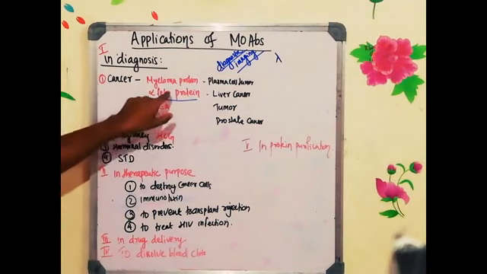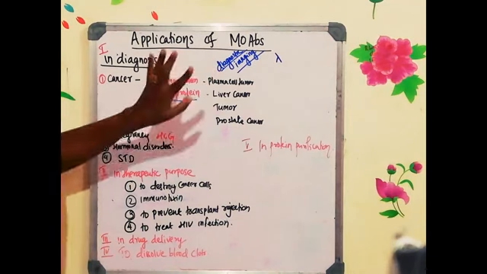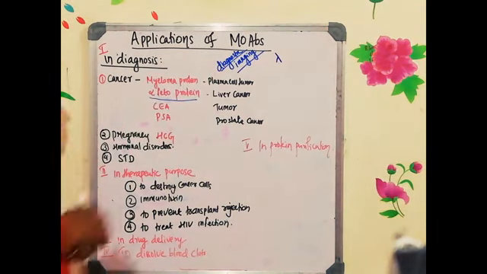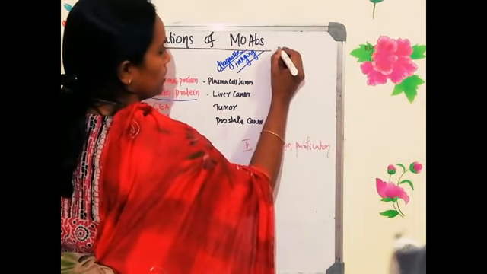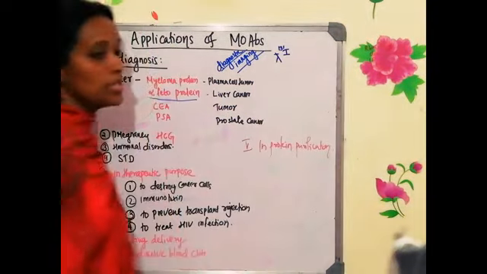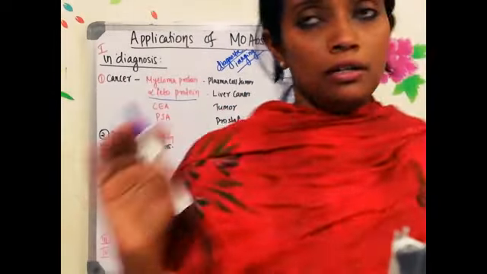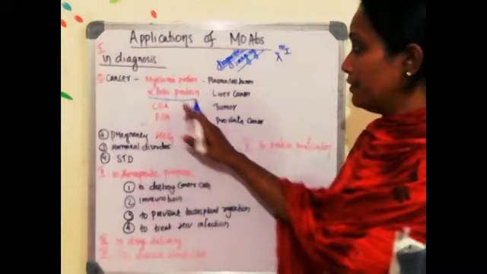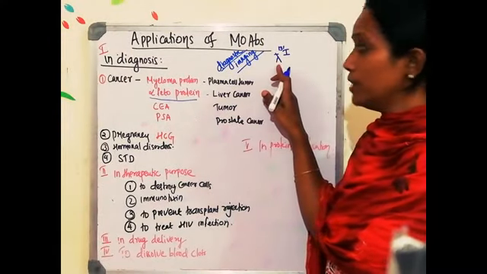Now you can use this monoclonal antibody. The process is known as diagnostic imaging, wherein monoclonal antibodies will be tagged with a radioactive isotope. The radioactive isotope used here is iodine 131. If you are looking for alpha fetoprotein or carcinoembryonic antigen, that particular monoclonal antibody will be ready.